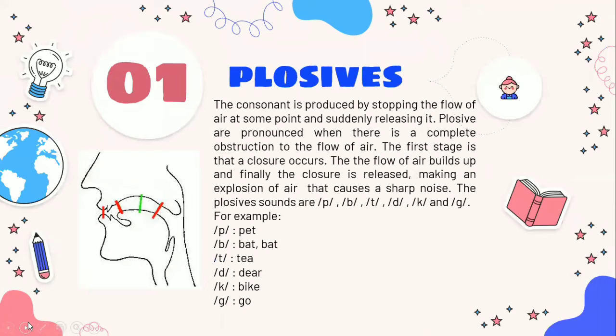The first, plosive. The consonant is made by stopping the flow of air at some point and suddenly releasing it. Plosives are pronounced when there is a complete obstruction to the flow of air. First, the flow of air is stopped, and finally it is released, making an explosion of air that causes a sharp noise. The plosive sounds are p, b, t, d, k, and g. For example, p, pet; b, bat; t, top; d, deer; k, bike; and g, go.